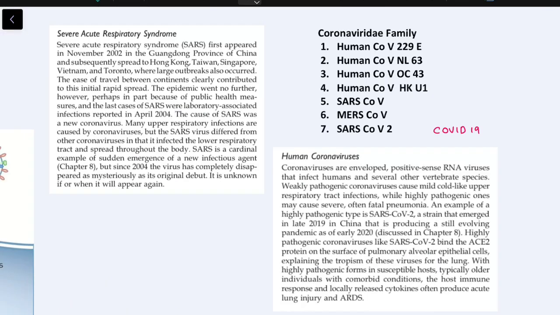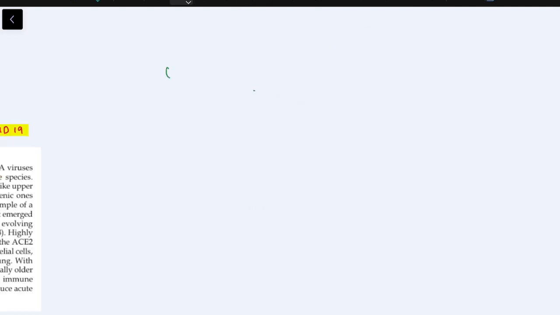So now coming to coronaviruses, this is the update given in the 10th edition book. In the Coronaviridae family, we have 7 viruses associated with human infection, of which SARS coronavirus 2 is the virus responsible for coronavirus disease 19. SARS-CoV-2 initially causes upper respiratory tract infection, and the viral load is maximum in the upper respiratory tract in the first week of infection only. Then it reaches the lower respiratory tract.